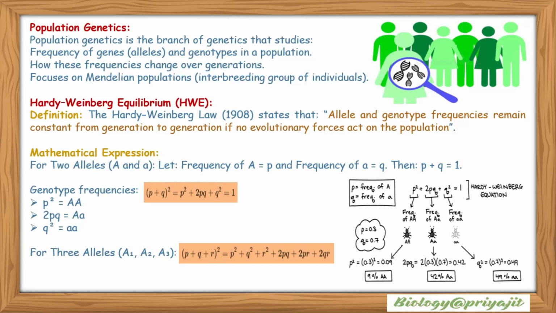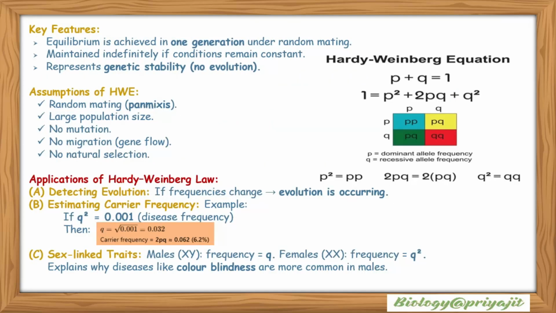It should be constant. Key features: this Hardy-Weinberg equilibrium is achieved in one generation under random mating. It is maintained indefinitely if conditions remain constant. It represents genetic stability where there is no evolution. Assumptions of Hardy-Weinberg equilibrium: random mating (panmixia), large population size, no mutation, no migration or gene flow, and no natural selection. Applications of Hardy-Weinberg equilibrium: detecting evolution. If frequencies change, evolution is occurring.